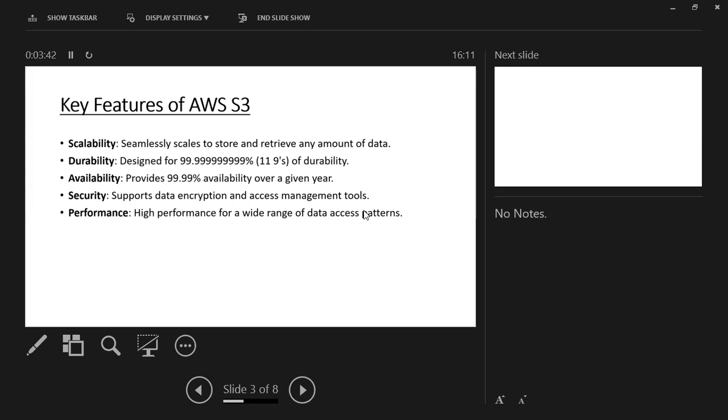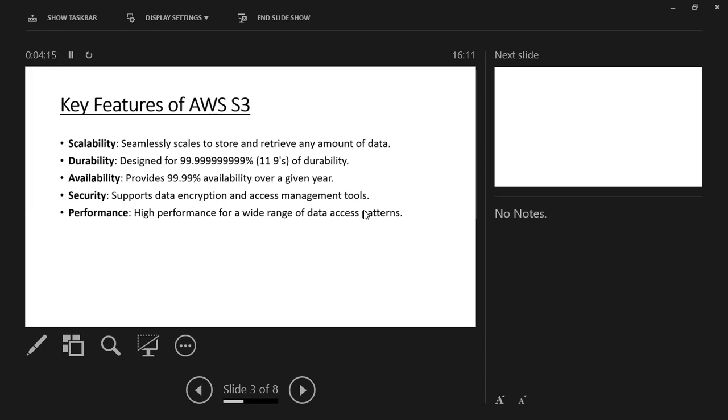So the data we have stored in S3 is available to us at any time. There is no particular time, month, or date restriction on accessing that data. We can access it anytime from anywhere. Fourth is security. Security means whether our data is secure in AWS S3 or not. Security for AWS S3 is a priority and high level. They support data encryption and access management tools.